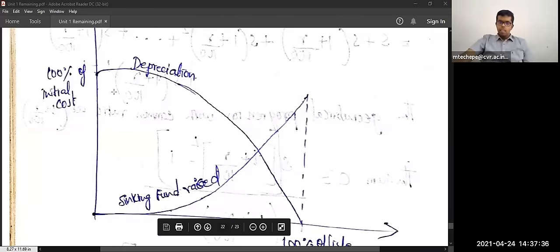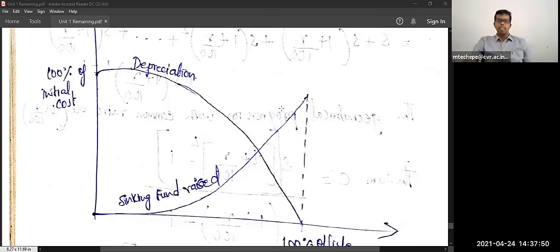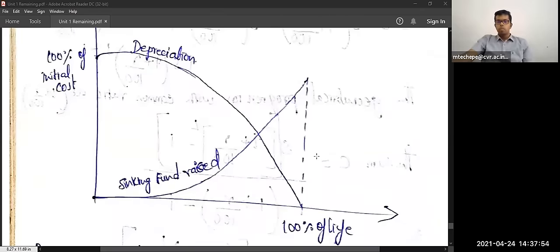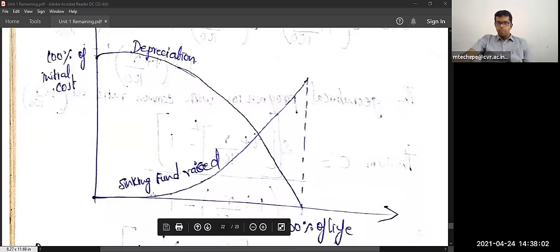Whatever the depreciation is, we are raising the same, so easily we can pay and do the maintenance and replacement. Even for the whole lifetime of 20 years, as the depreciation goes like this, at the same time the sinking fund is also rising.